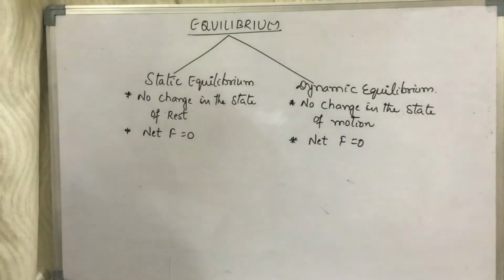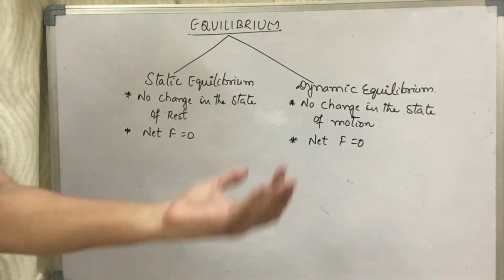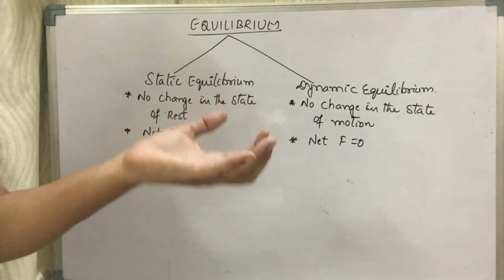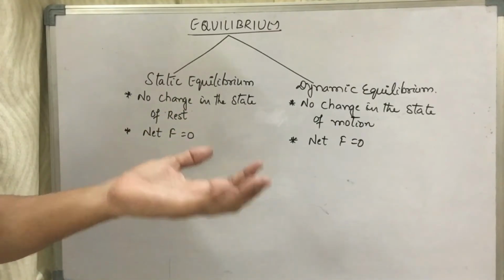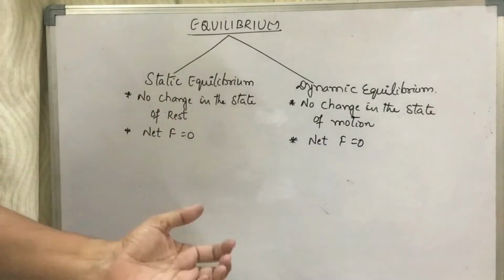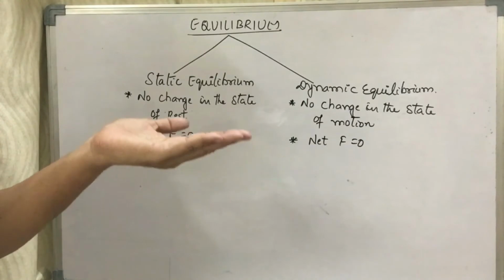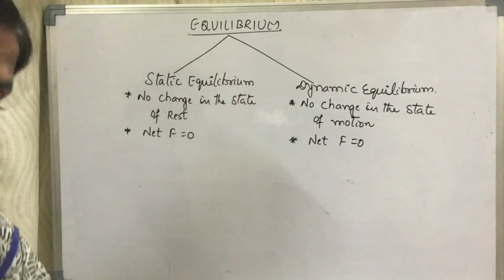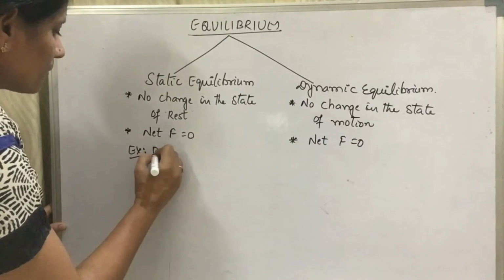So let me explain that example once again. When I hold something in my hand, the weight of the object is acting vertically downwards. It is acting downwards, but it is not falling. Now what is that force balancing it so it does not fall? It is the force of reaction exerted by my hand on the book or on the box. Which is nothing but a static equilibrium.